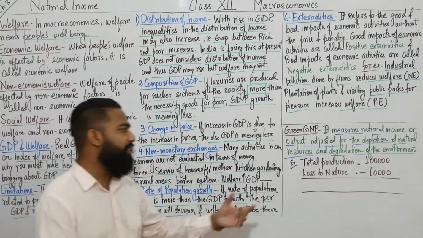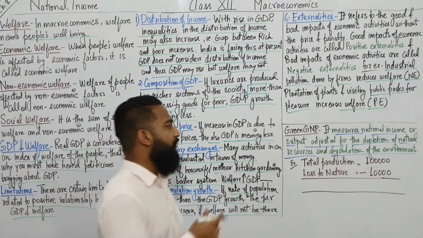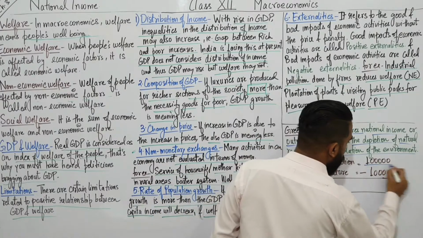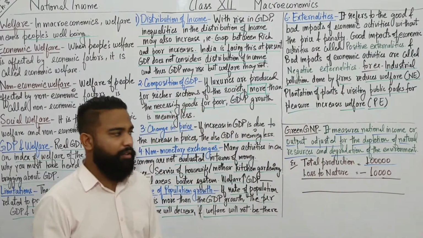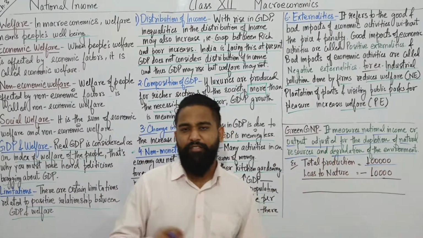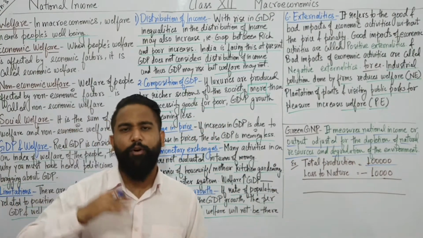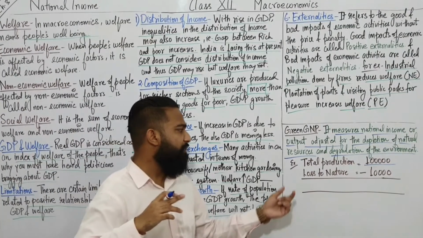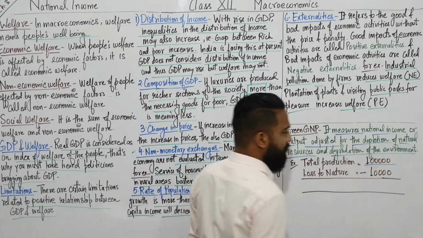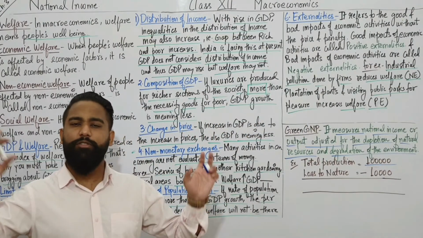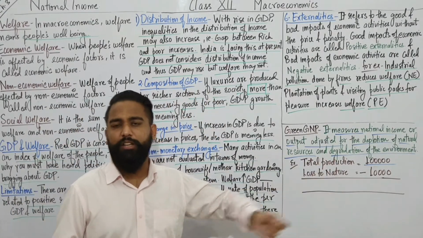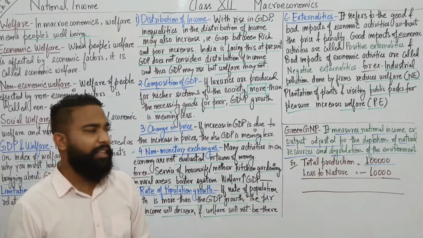Basically, let's understand with an example. Suppose the total production by my firm is rupees 1 lakh. And while producing this, I have cut down trees and polluted the environment. So I have caused a loss to nature of rupees 10,000. I have produced 1 lakh, and the loss I caused to nature is worth rupees 10,000.